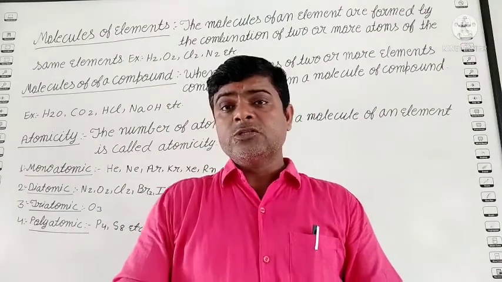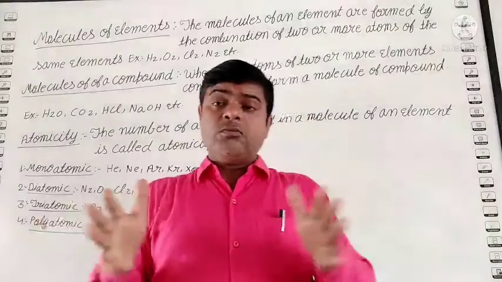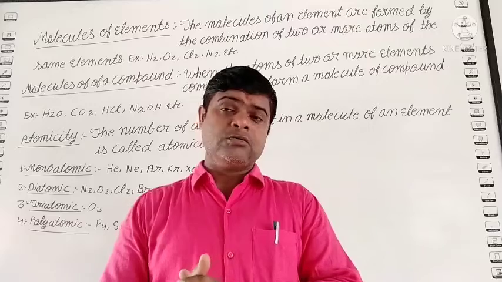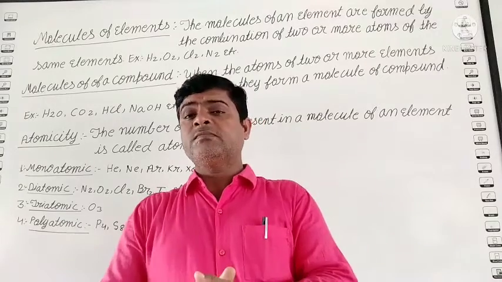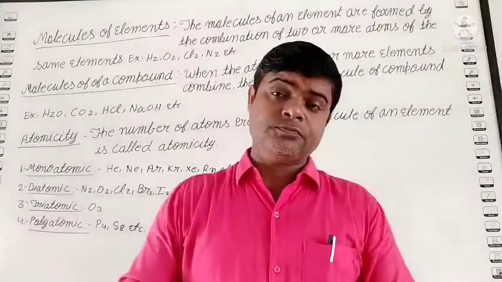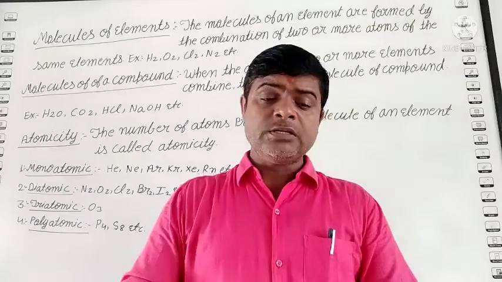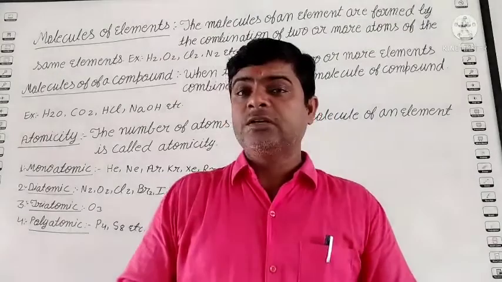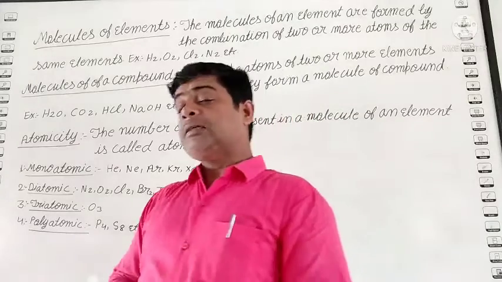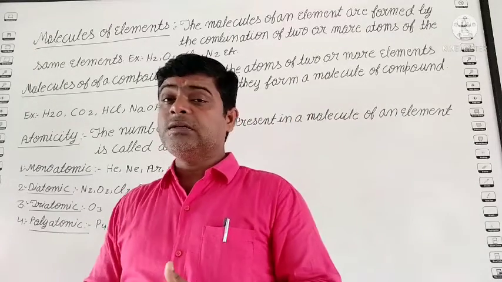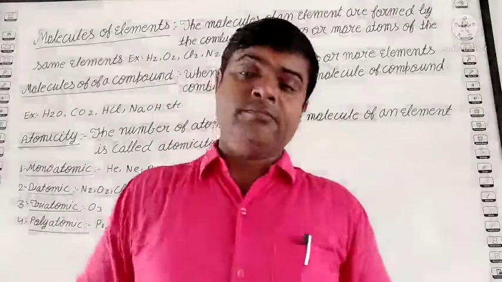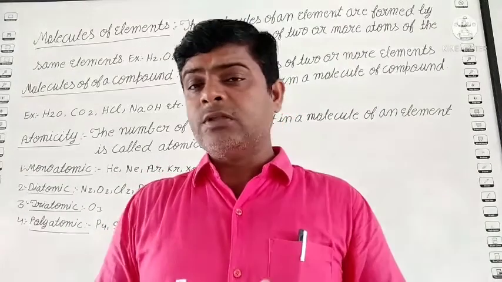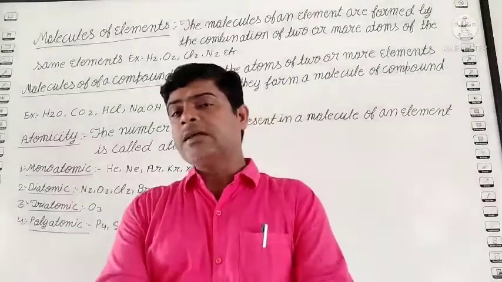Clear? So, you know how the molecule is formed? When the same type of atom is joined together, it forms the molecules, and after that different types of atoms joined together form the compound. So here the one thing, the molecules of element. What is the molecules of element? Students, when the same type of atom joined together, it forms the molecules of an element.